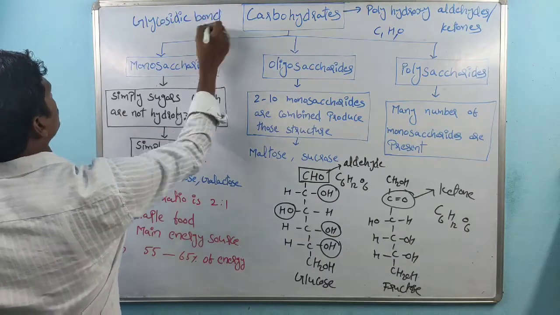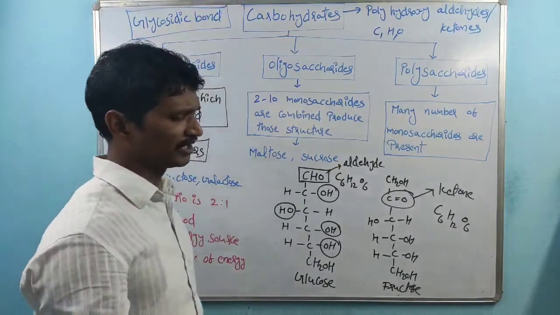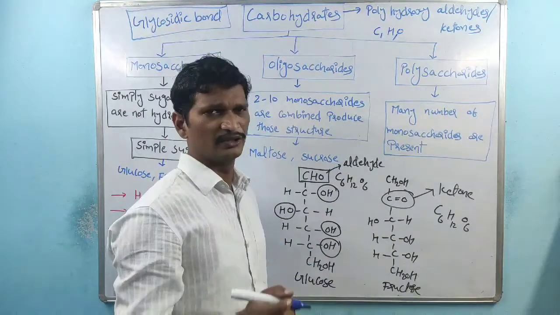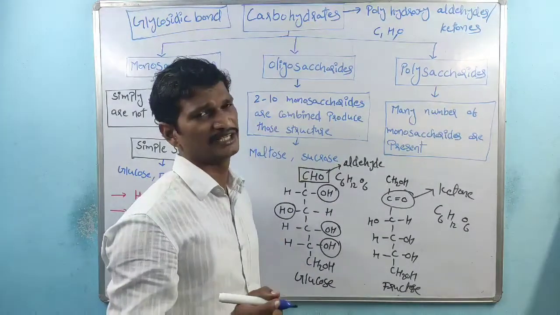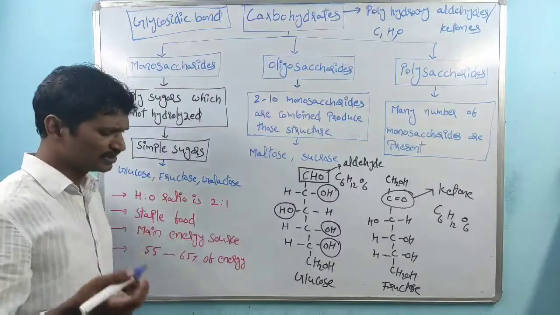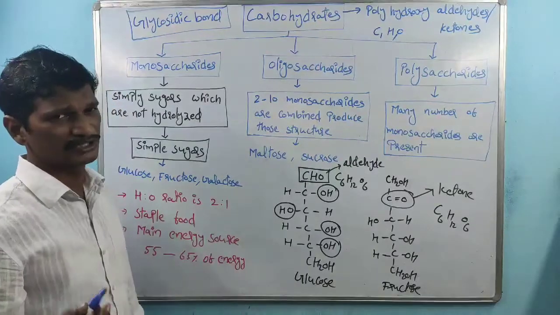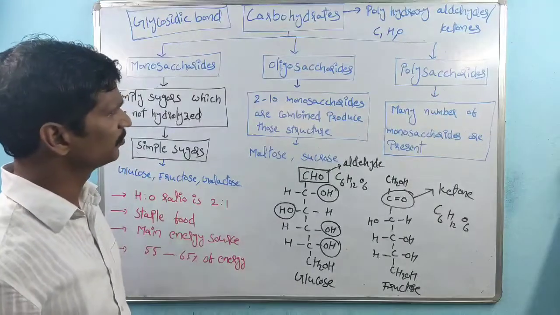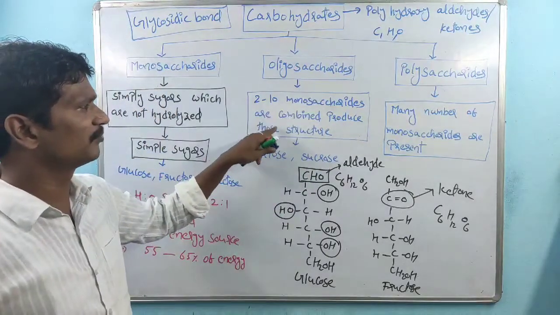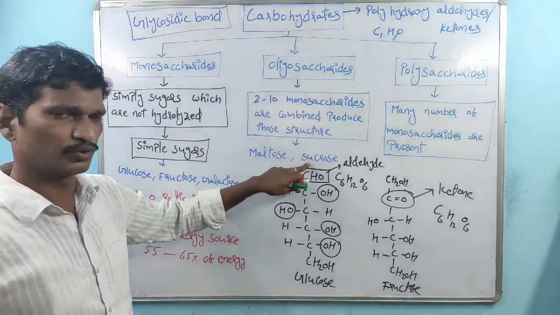Carbohydrates combine to form oligosaccharides or polysaccharides, and that forms the glycosidic bond. Oligosaccharides have 2 to 10 monosaccharides combined to produce those structures, for example maltose and sucrose.